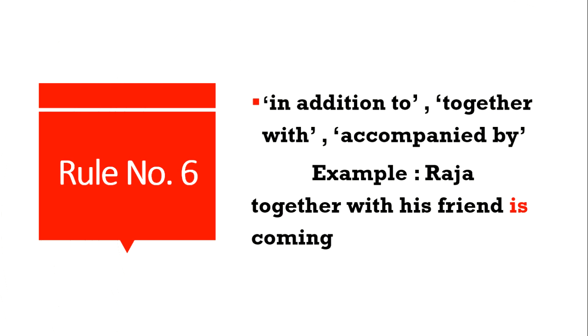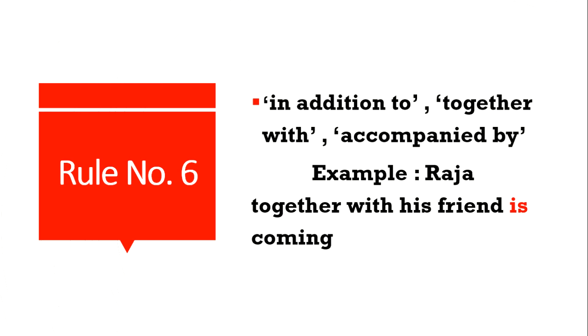Rule number 6. If we use any words like in addition to, together with, accompanied by, we have to apply this rule. I have given an example here. Raja together with his friend is coming. Here the subject is Raja. Why are we considering Raja as the subject but not Raja together with his friend?